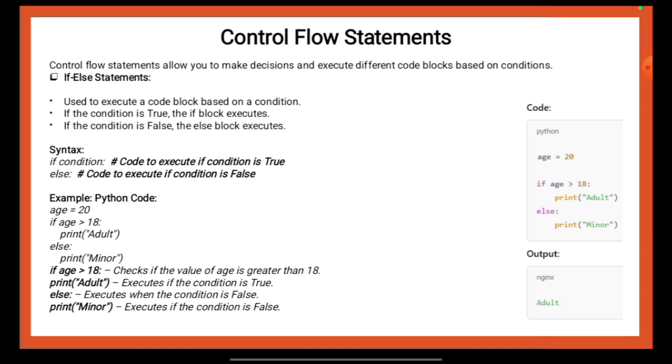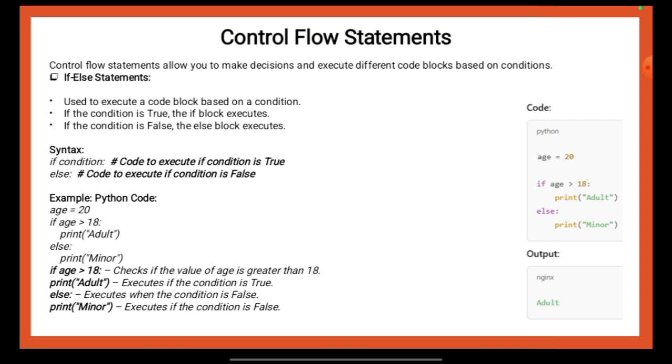The syntax involves using the if keyword followed by a condition and a colon, with the indented code underneath, representing the code block to execute if the condition is true. The else keyword is used to define the code block that will execute if the condition is false.